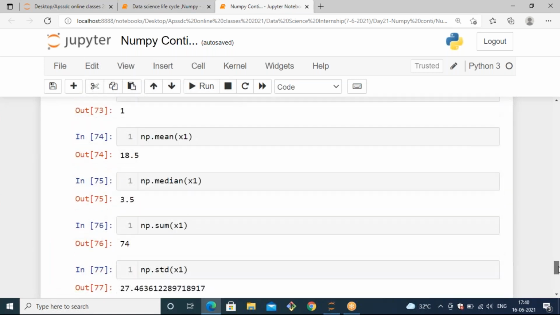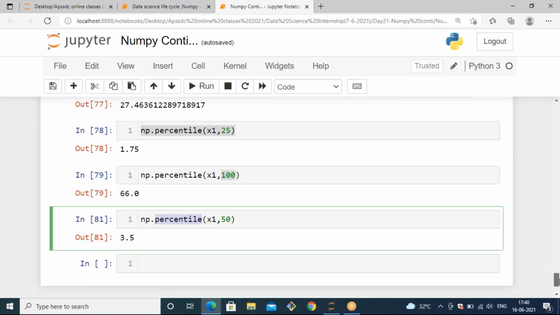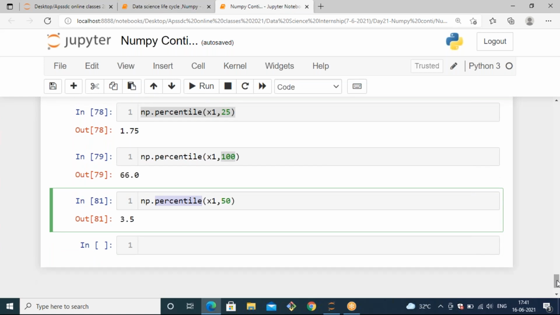Okay, these are all the statistical functions we have in NumPy. Next we will see aggregation functions. We have some other aggregation functions also in NumPy. Before that, is it clear to all on statistical functions? To calculate all the statistical functions, we have inbuilt methods. You can simply use them instead of doing it manually. You can just call the methods and use them. Am I clear, students, about statistical functions?